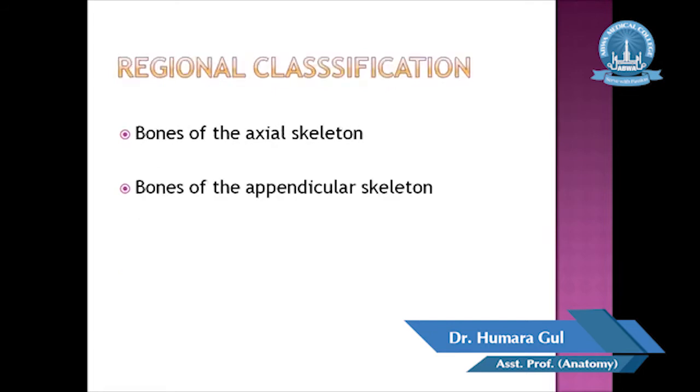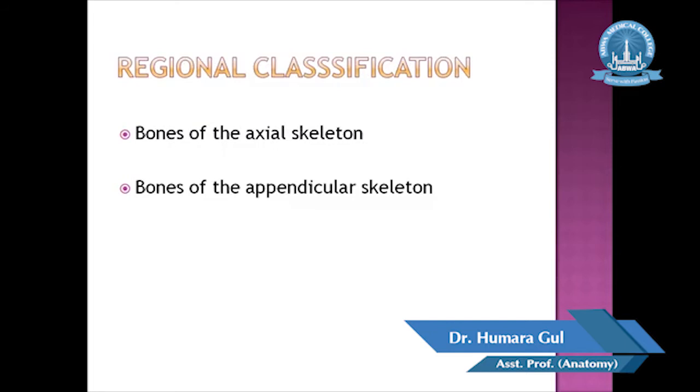Now this is the second classification, the regional classification of the bone. In the regional classification, the bones are classified into two types according to region: bones of the axial skeleton and bones of the appendicular skeleton. The axial skeleton bones consist of bones of the head and trunk, which include the skull bones, ossicles of the middle ear, the rib cage, sternum and the vertebral column.